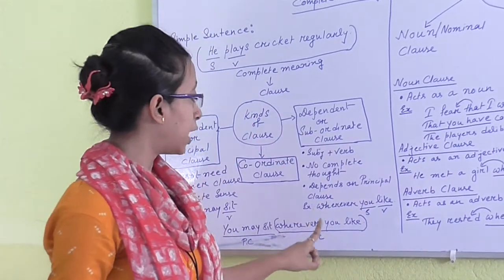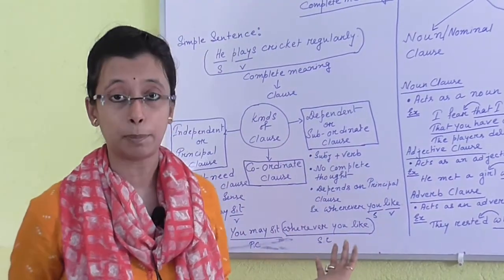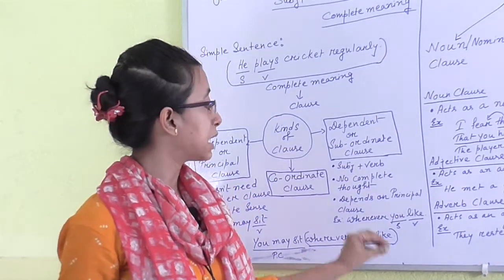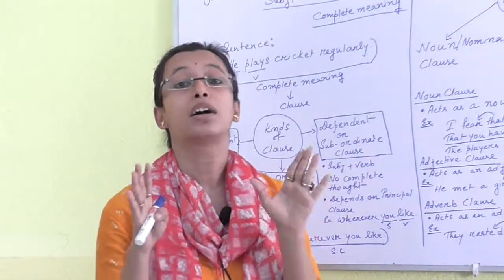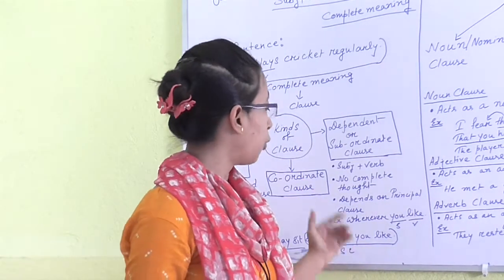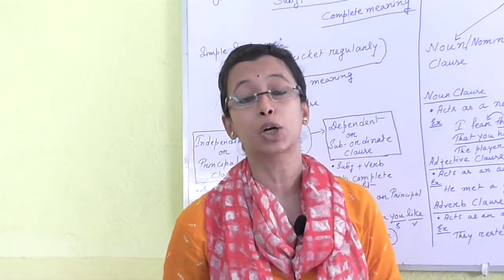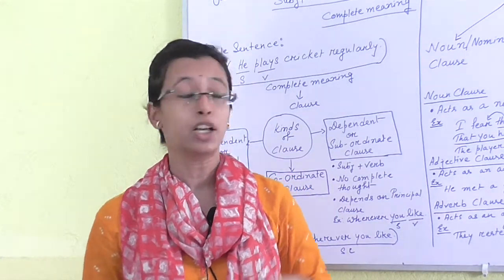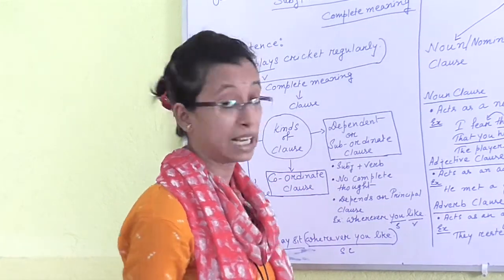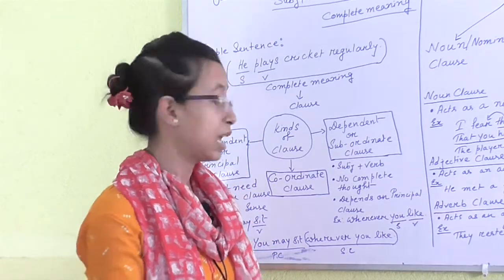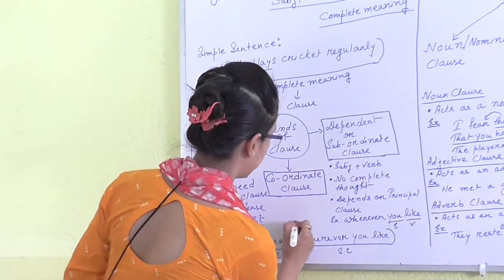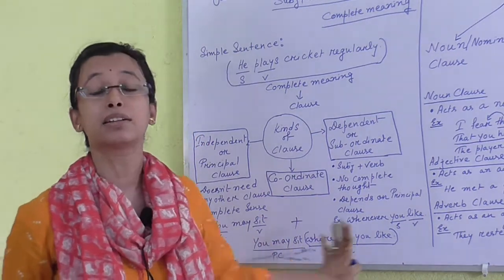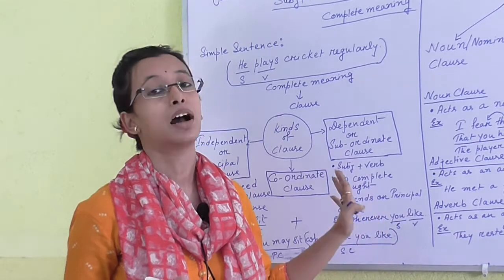You can say, "wherever you like." This is an example of a dependent clause because it cannot express a complete meaning. If I say "wherever you like," there can be a question, like, wherever? Yes, wherever you like. So the next sentence comes, which is "you may sit," and if we join this, "you may sit wherever you like," then the sentence makes complete sense.